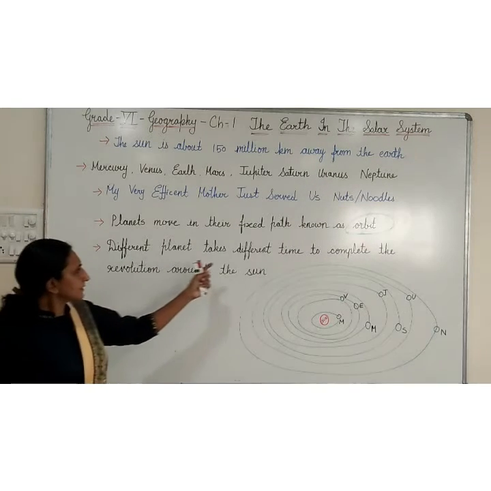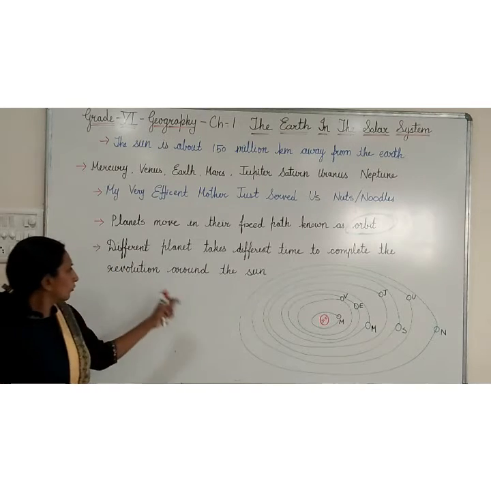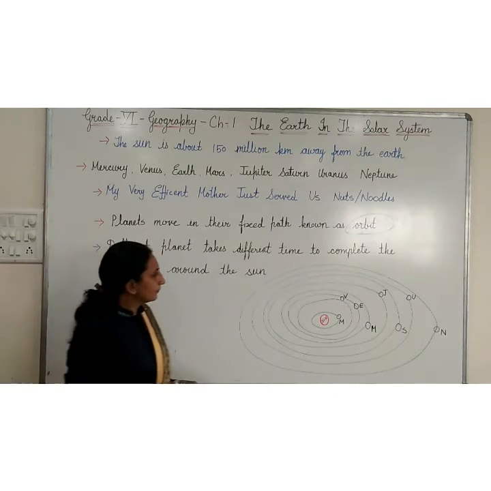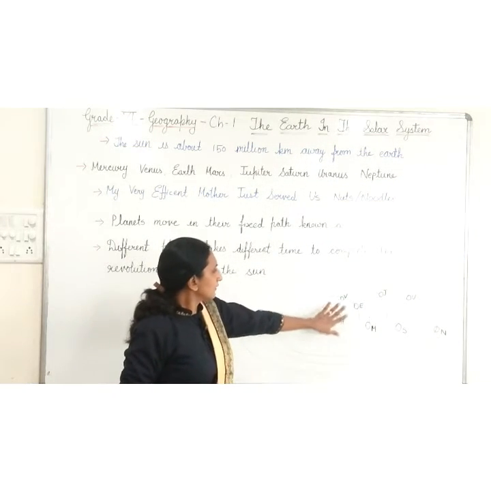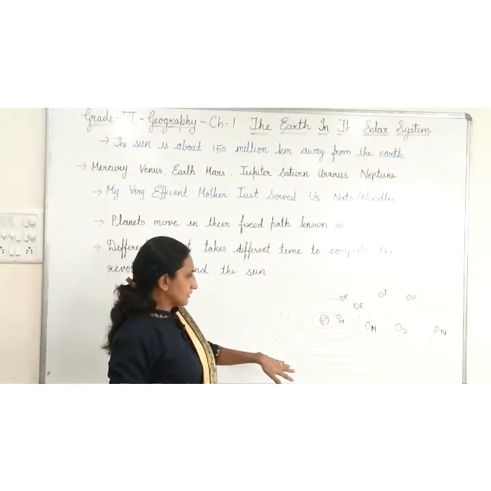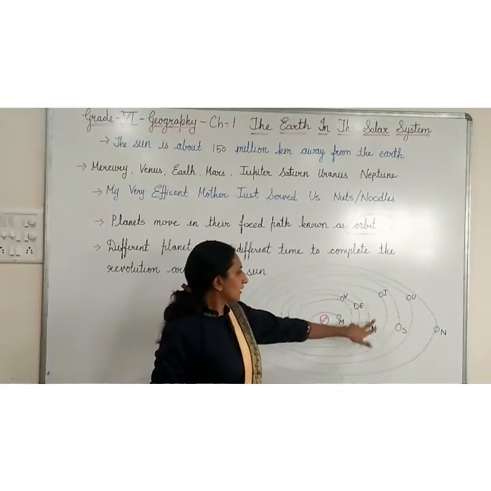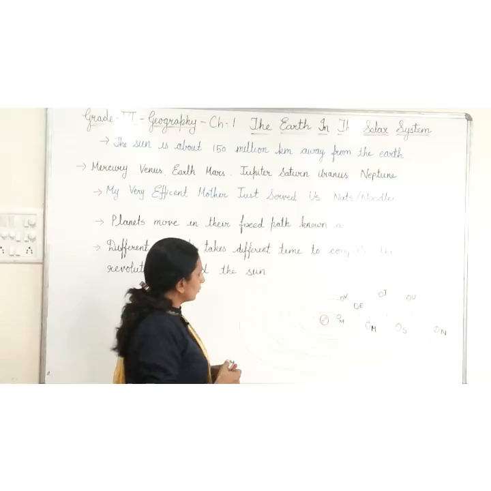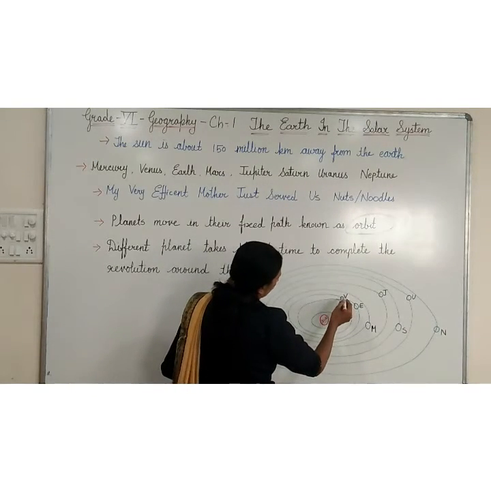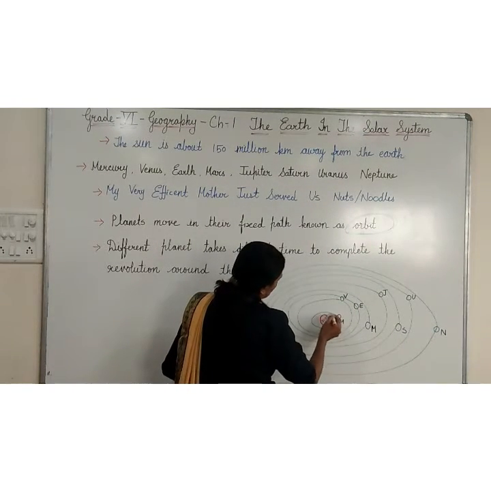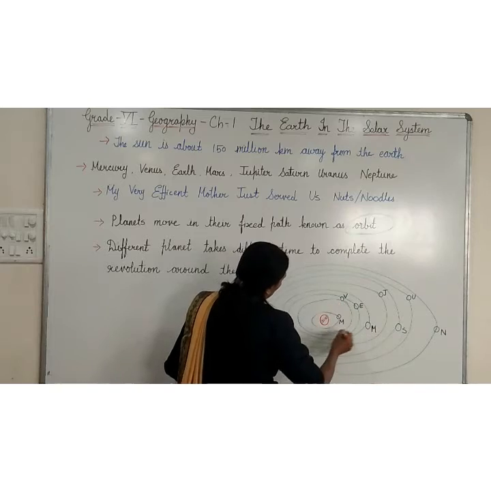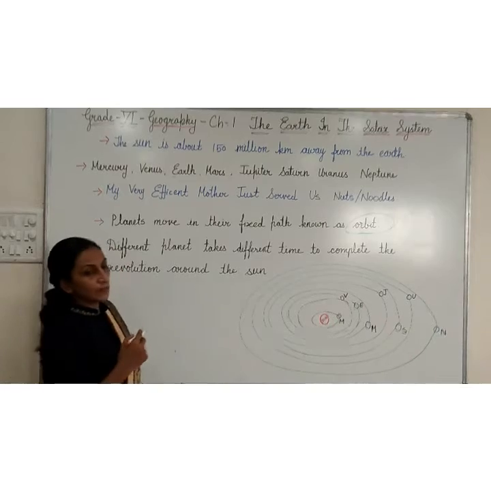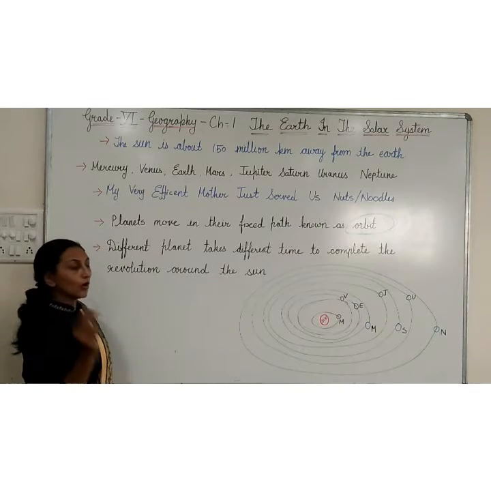Now different planets take different time to complete the revolution around the Sun. Now you can see that this is the Sun and these are the planets: Mercury, Venus, Earth, Mars, Jupiter, Saturn, Uranus and Neptune. You can notice that they have their own orbit, their own path. See, these are the orbits. The orbits are in an oval shape. Each planet has its orbit in an oval shape.